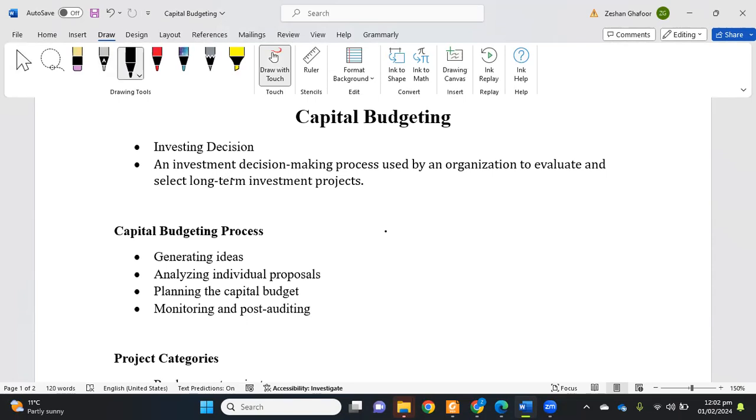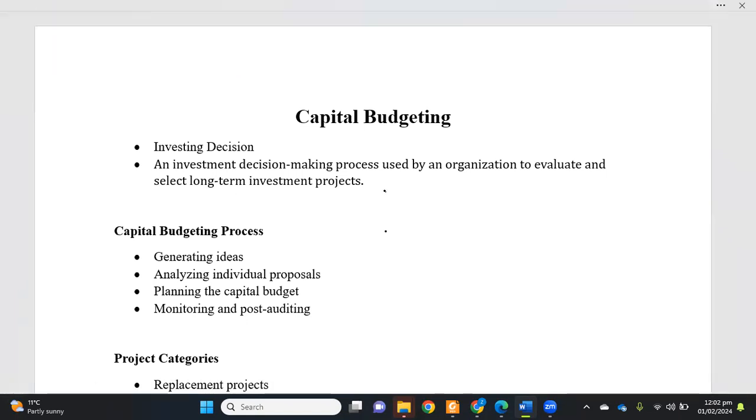So it is basically an investment decision-making process used by an organization to evaluate and select long-term projects. It is a very crucial decision-making process, because as we know, one good decision may lead a company towards a good success story, and one wrong decision may lead a company towards bankruptcy. So it is a very important decision and requires a very detailed, thorough, due diligent process of evaluation.